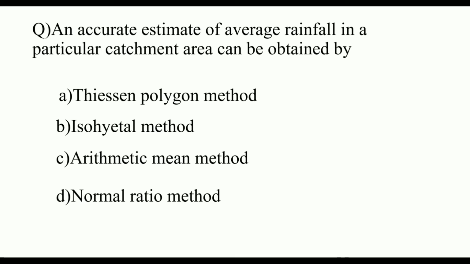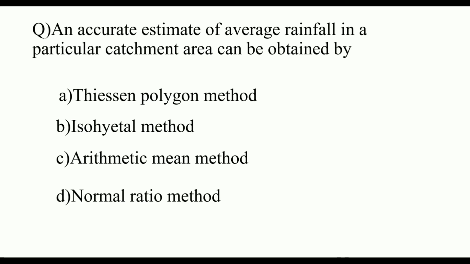Next question is, an accurate estimate of average rainfall in a particular catchment area can be obtained by a Thiessen polygon method. Thiessen polygon method is also known as the weighted average method, which means the area covered by rain gauges is connected with straight lines, and the perpendicular bisectors of those straight lines divide the area of each rain gauge.